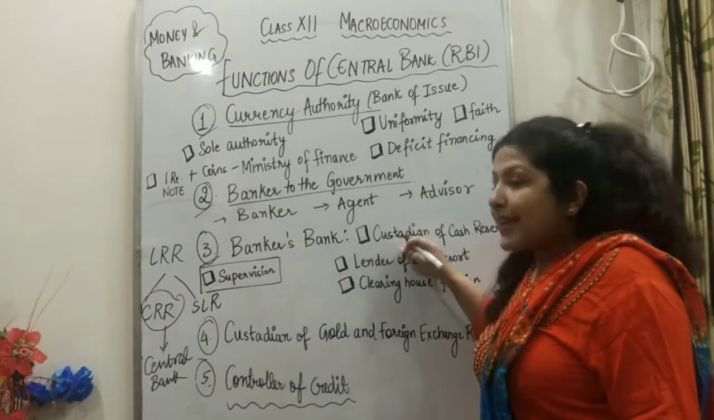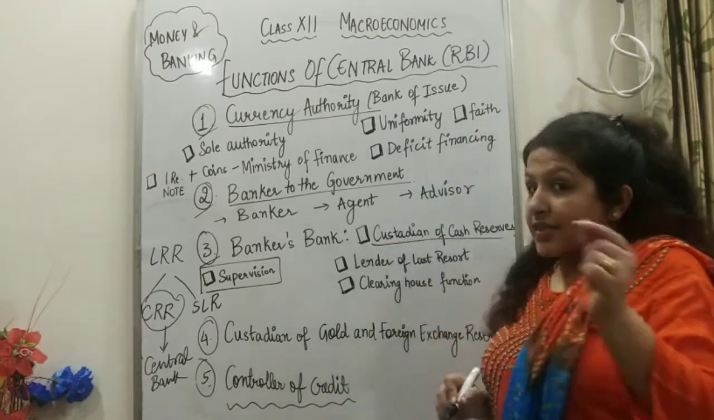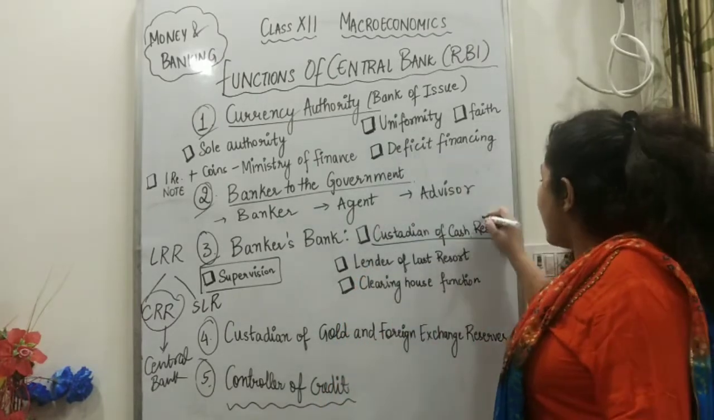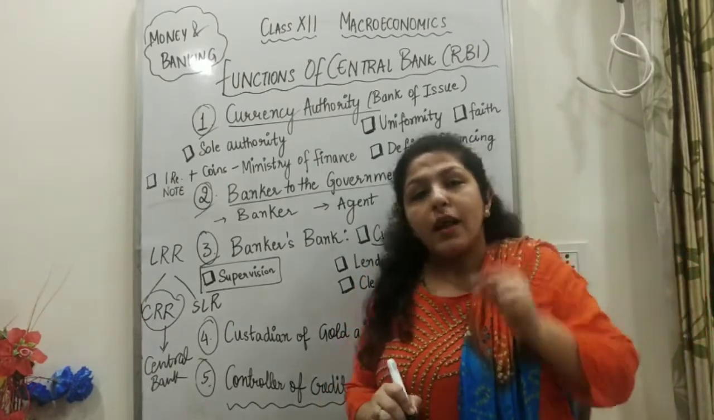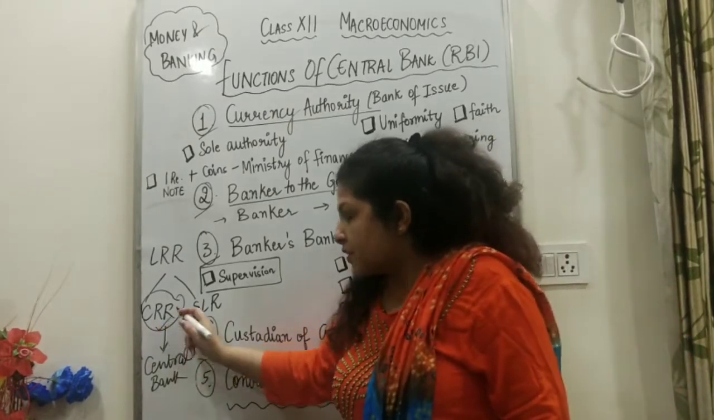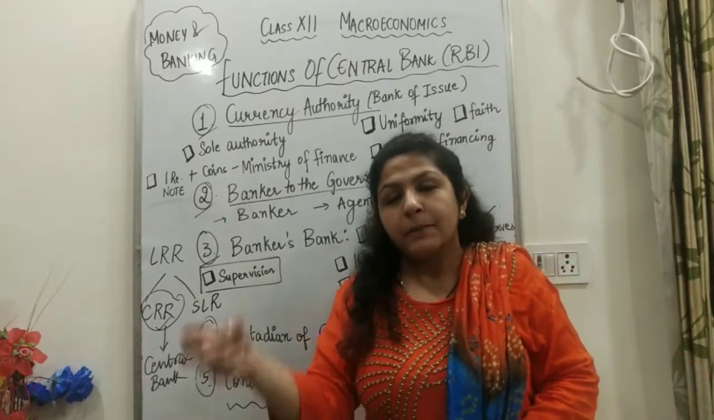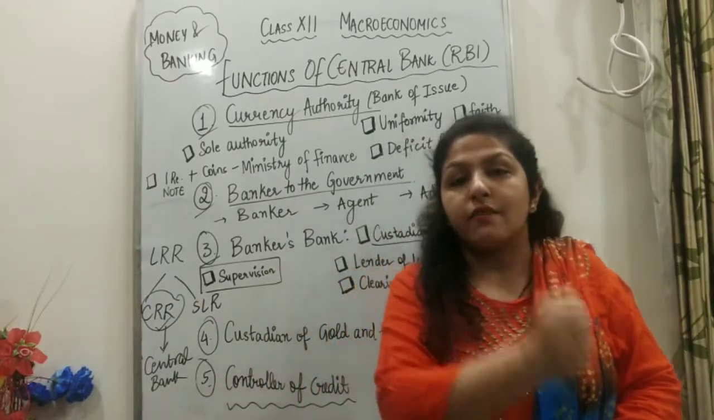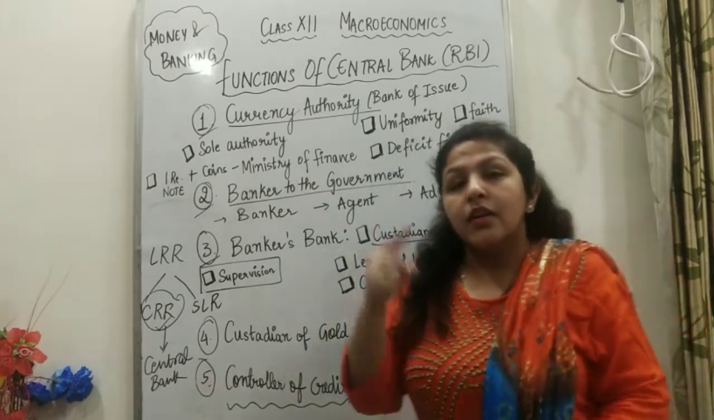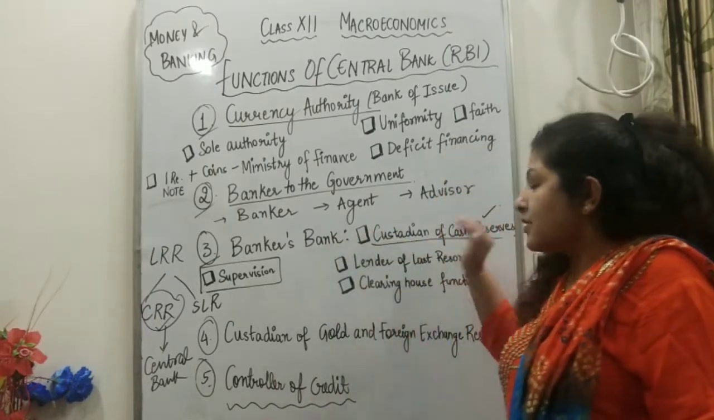So the central bank keeps some reserves of all the commercial banks. That's why we're saying custodian, which means he's the keeper of all the cash reserves of all the commercial banks, a certain proportion of the total deposit. I can state the definition of CRR. Cash reserve ratio is that fraction of total deposit which the commercial banks keep with the central bank in the form of cash. Cash के form में central bank के पास रखवाया जाता है. So the central bank keeps cash reserves. That's why he's working as banker's bank.